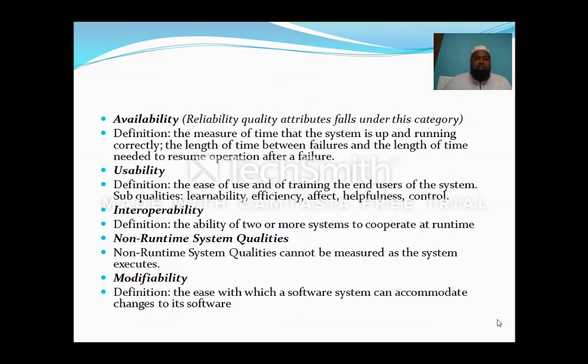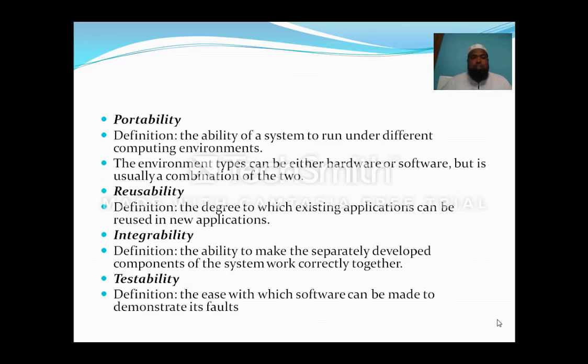If you see here, modifiability means how you are going to accommodate the changes. Portability means if you are running one system on one software platform, and other software has been developed on other platforms, that has to be integrated and work and execute the respective features. It can be in terms of software or hardware. Reusability means up to what extent your applications can be reused in new applications.